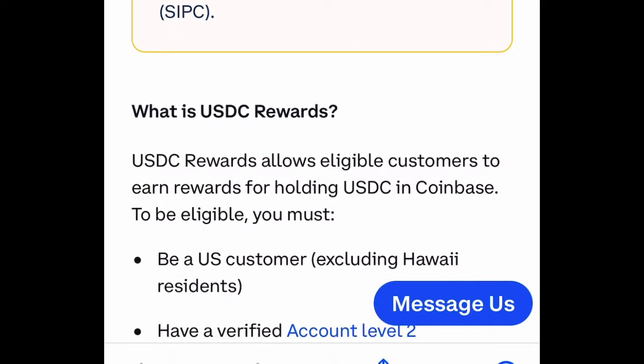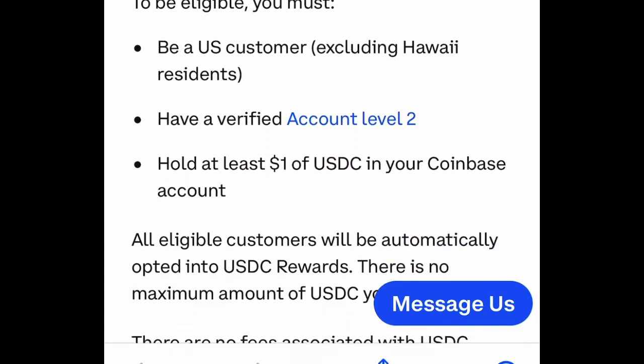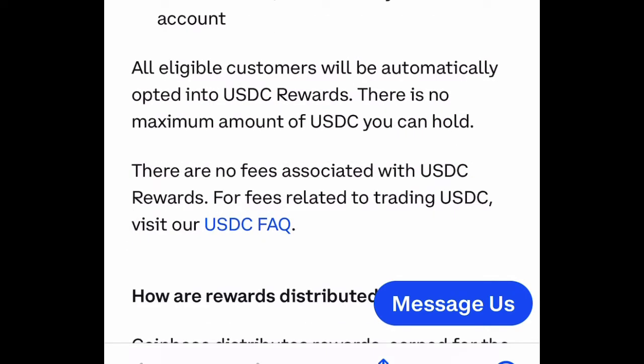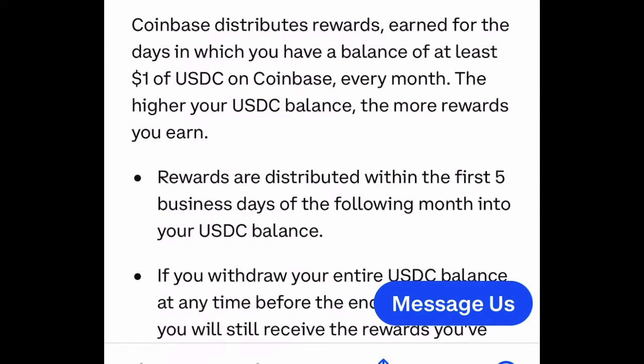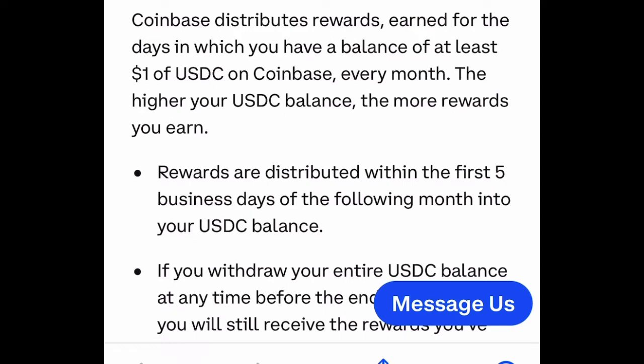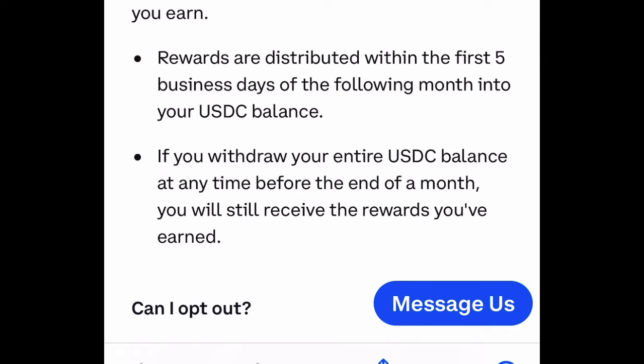To be eligible for this program to earn the rewards for holding USDC on Coinbase, you have to be a US customer, excluding Hawaii residents, and your account must be verified at account level 2, which is just that process that Coinbase goes through to verify your account and make sure who's opening it. You also have to hold at least $1 of USDC in your Coinbase account. And there is no maximum amount of USDC you can hold. Of course, the more USDC you hold, the more rewards you'll earn. And there are no fees for holding the USDC on the account. No annual fee, no monthly fee, or anything like that.